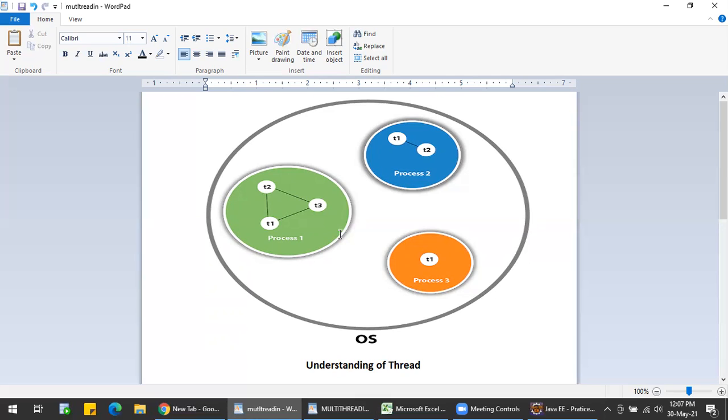Let me explain one more time. Multitasking is performing multiple tasks. There can be a process, a program, even a thread or a task. All this is included in multitasking. Multi-threading is having multiple threads of the same process. We are using multiple threads of the same process.